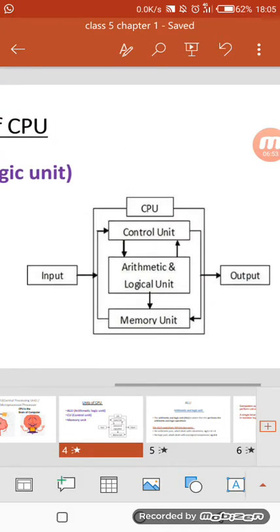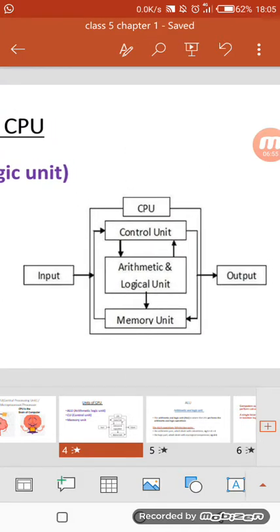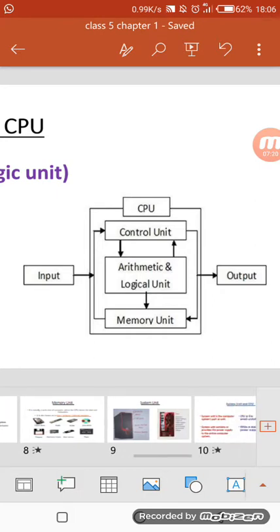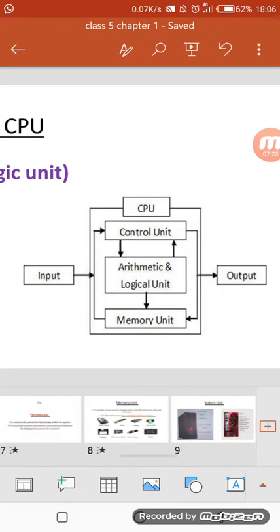In between we can see another unit. It is the arithmetic and logical unit. Arithmetic stands for all arithmetic operations like addition, subtraction, multiplication, division, and the logic unit is used to perform logical operations. Logical operations means, I have a slide for explaining that also.